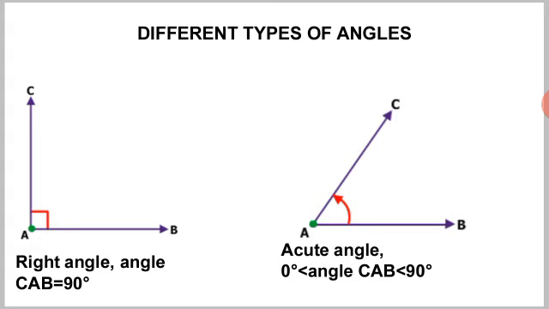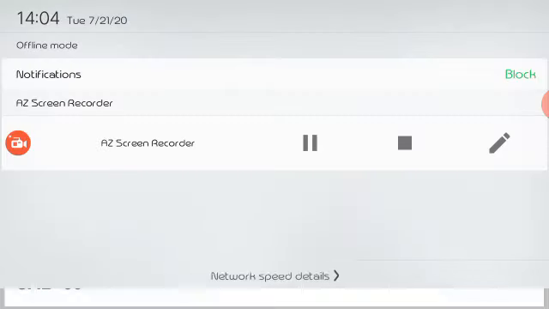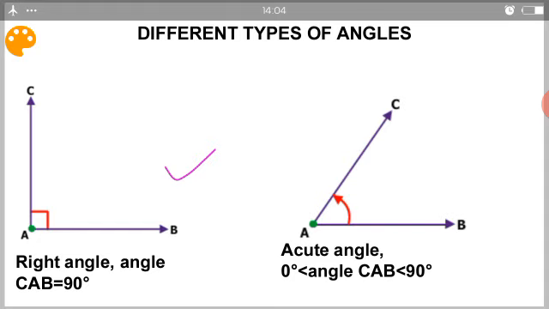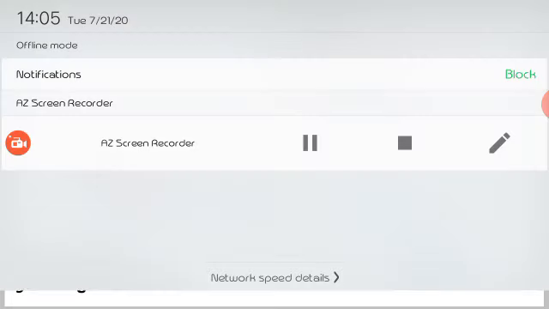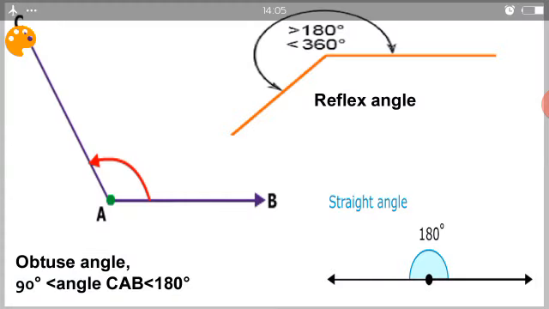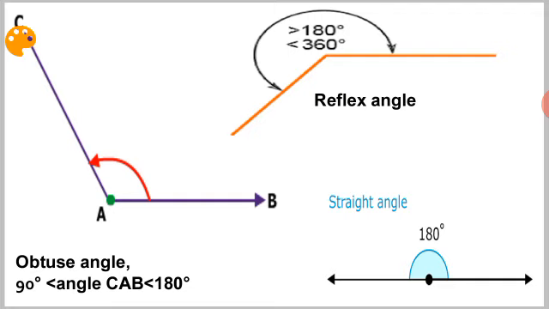There are different types of angles. When the measure of an angle is exactly 90 degrees, it is called a right angle. An angle measuring between 0 degrees and 90 degrees is called an acute angle. An angle which is greater than 90 degrees but less than 180 degrees is called an obtuse angle. A straight angle is exactly 180 degrees. An angle which is greater than 180 degrees but less than 360 degrees is called a reflex angle.